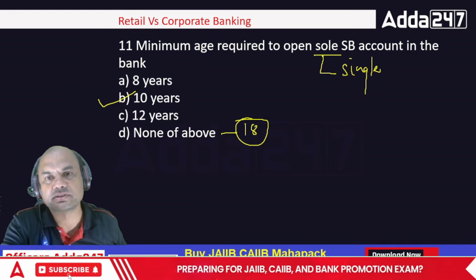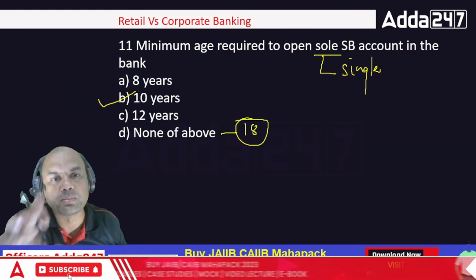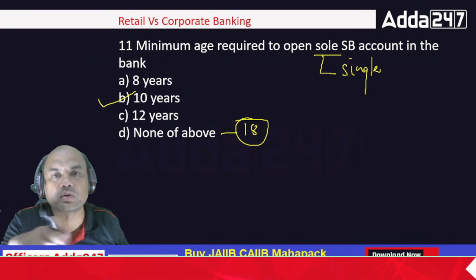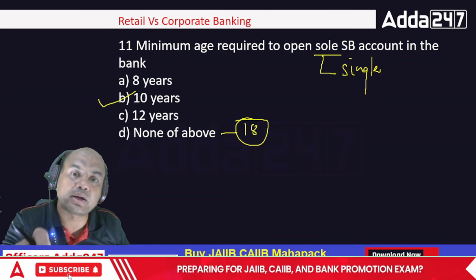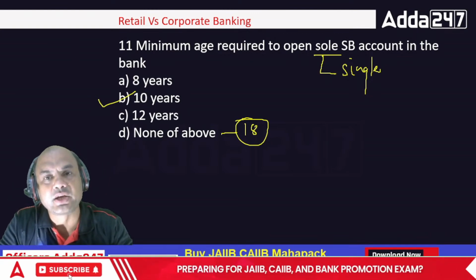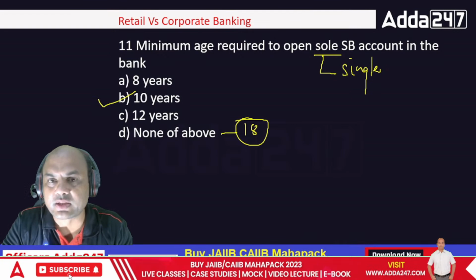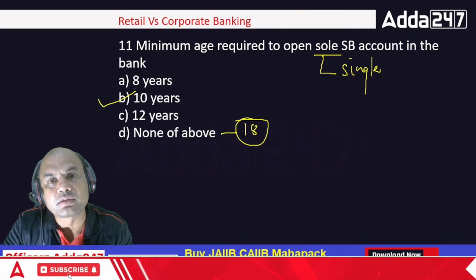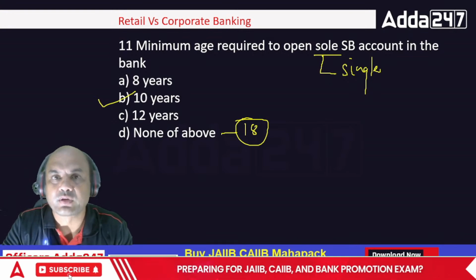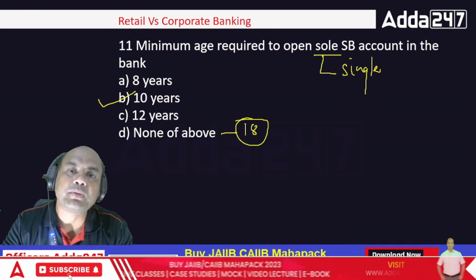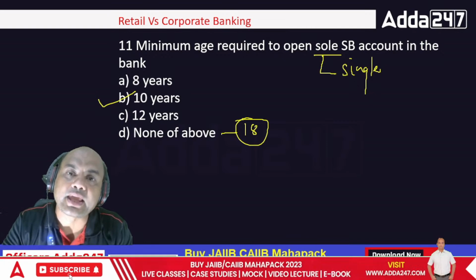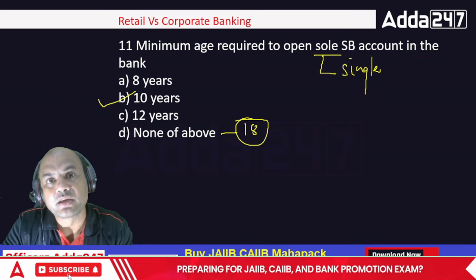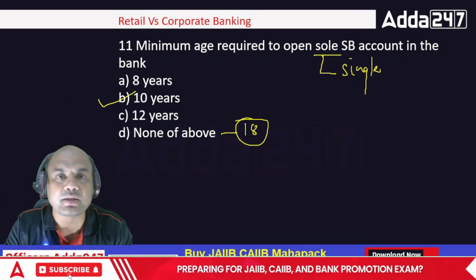Yes, correct. If you open a minor account and the minor is about 10 years old, you can open a sole SB account for that person. The only point is that the individual cannot enter into a contract. So you can give the debit card also, but the debit card should not be used for purchasing. You can also give the checkbook, but that checkbook should be used only for withdrawing cash from the branch. Remember, cash from the branch. The minor cannot give a check to somebody.